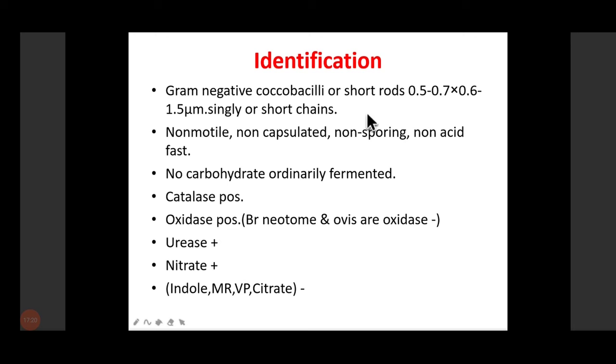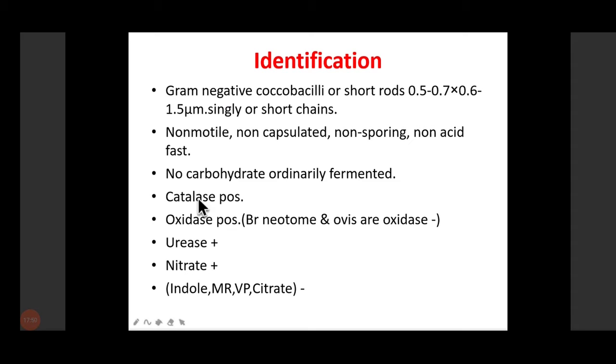Then identification: these are gram-negative coccobacilli. You know, there are bacilli, there are cocci, and these are coccobacilli. These are short rods which will not appear as cocci or as bacilli, something in between. They are non-motile, non-capsulated, non-sporing, non-acid fast bacteria, and they don't ferment any carbohydrate. These are catalase positive, oxidase positive, urease positive, and nitrate positive.